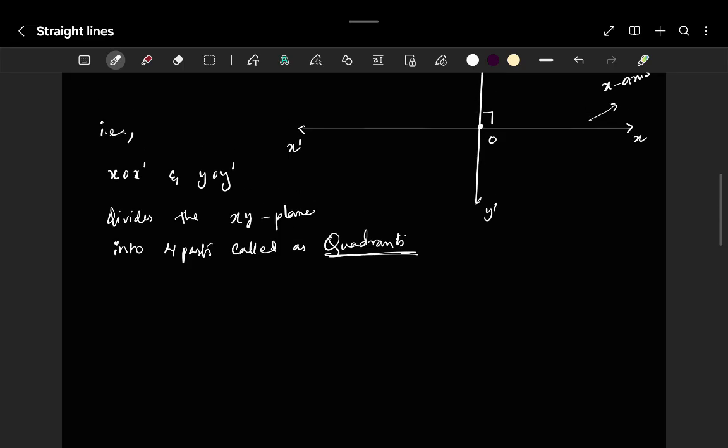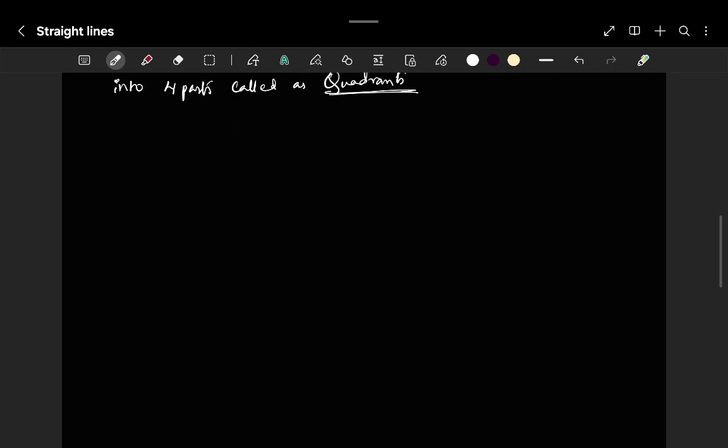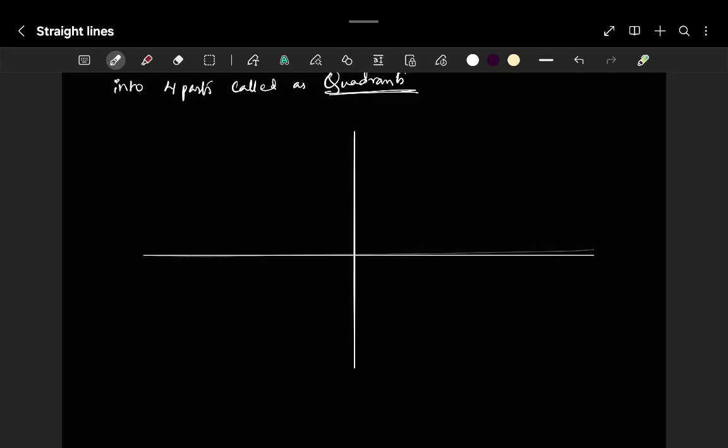So which type of quadrants are they actually? Okay, let us get back to the quadrants. The depiction of this Cartesian coordinate system is given: x prime, y prime and origin, with 1 unit space you can take it as 1 2 3 4 5, and -1 -2 -3 -4.